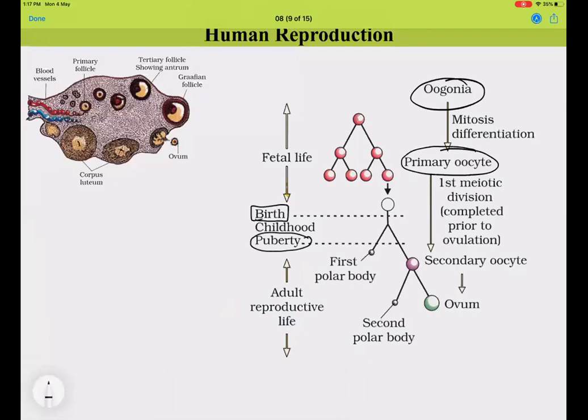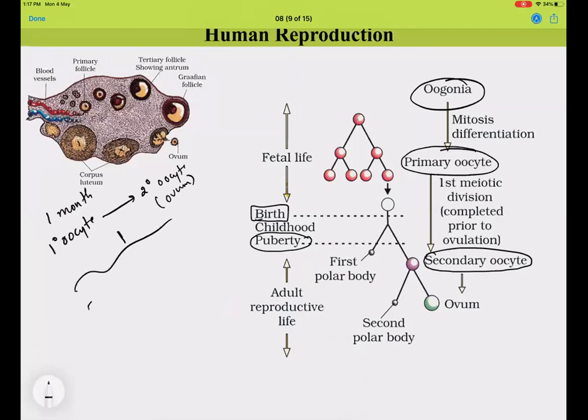It will complete its meiosis division and become a secondary oocyte. Like that, every month one primary oocyte finishes its meiosis and releases a secondary oocyte or ovum, and every month there is an egg staying in the fallopian tubules.